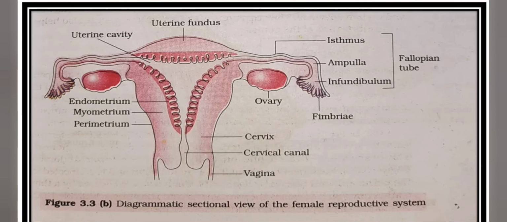And then moving to the next slide, this is a diagram of the female reproductive system. Perimetrium, it is the outer thin layer.